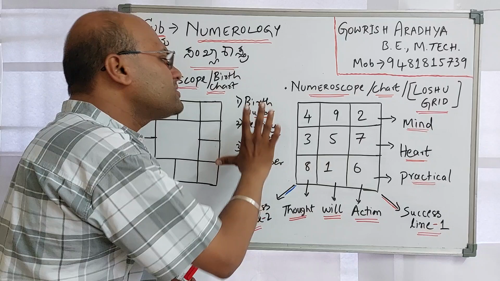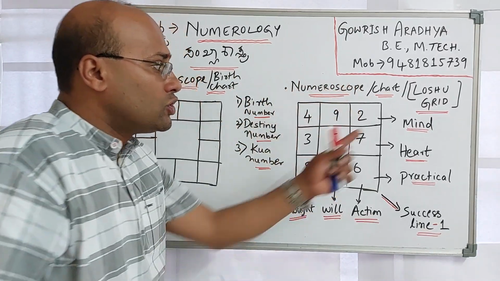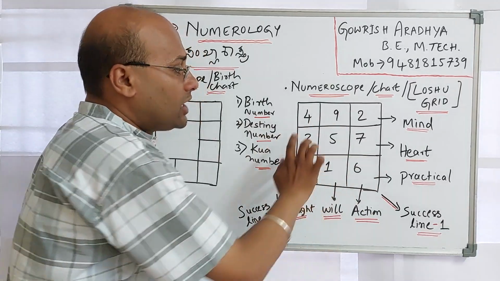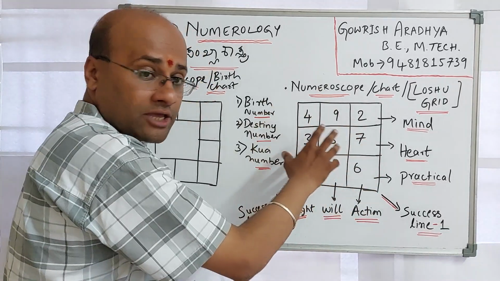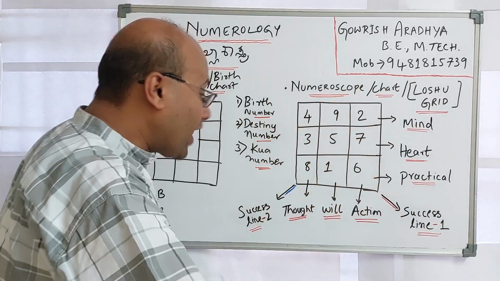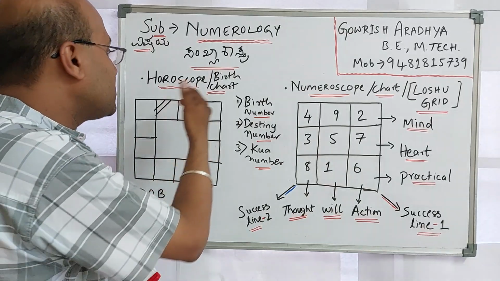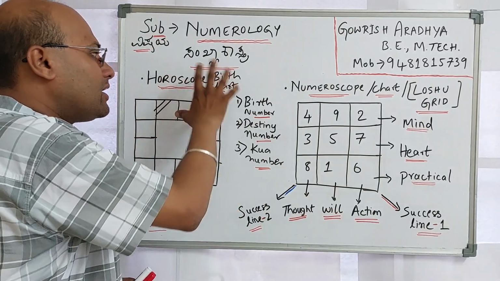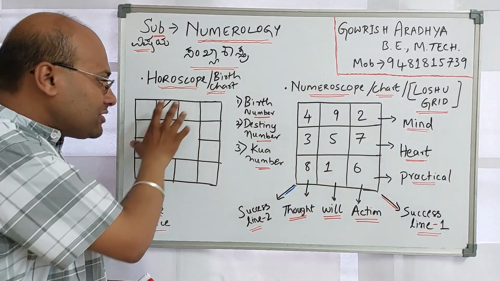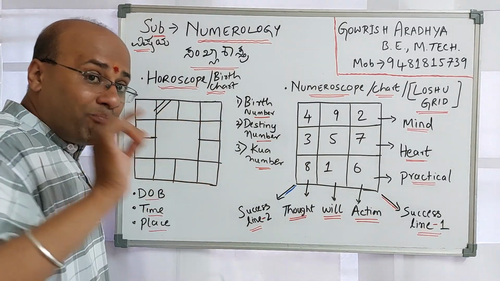Okay, this is the basic concept, and this is how the numeroscope looks. Here it is formed by using 3 by 3 blocks. We can say these are the blocks, each individual box. In horoscope, or the birth chart, what we call a kundali, when we analyze the kundali, we call each house a Bhava.